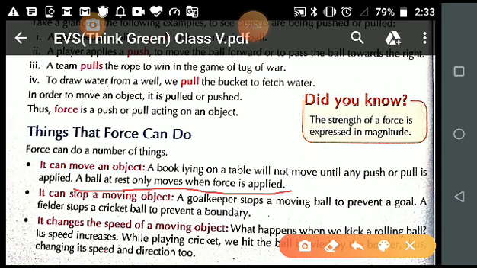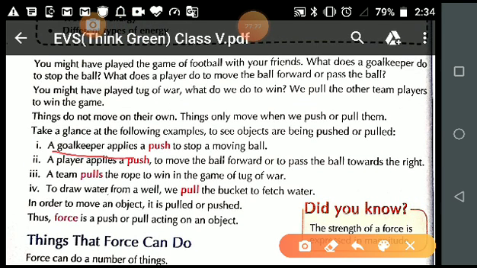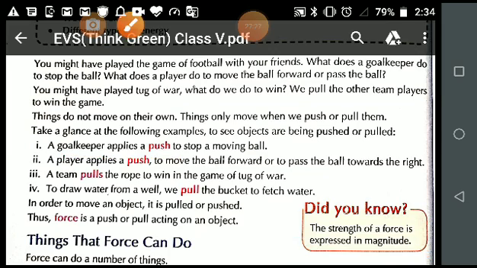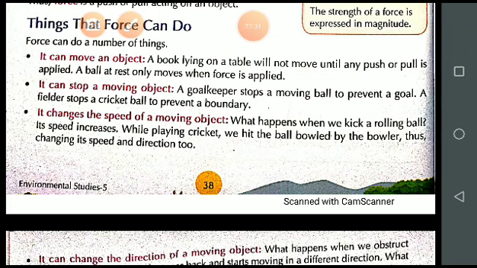In this case, I give you the example of a goalkeeper. To stop the ball, what did the goalkeeper do? Which action did he perform? He pushed the ball. A goalkeeper applies a push to stop a moving ball. It changes the speed of a moving object.